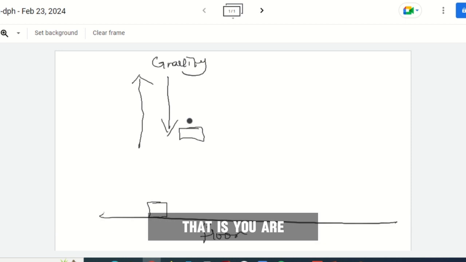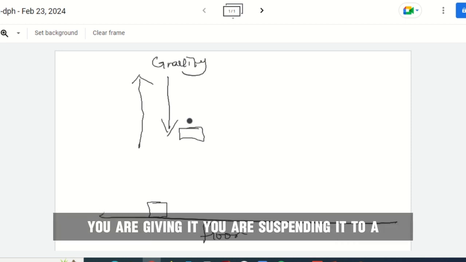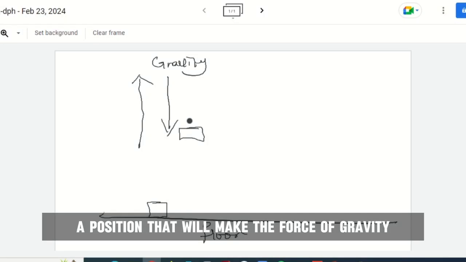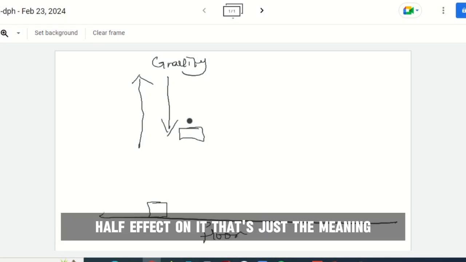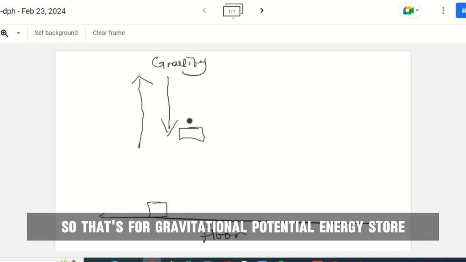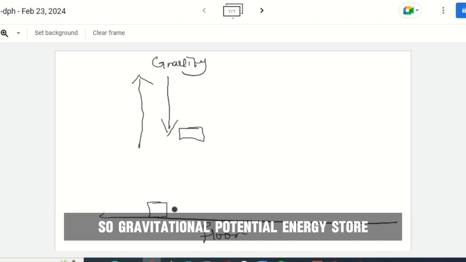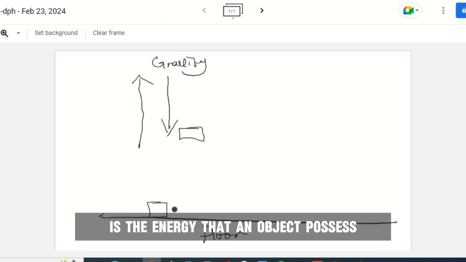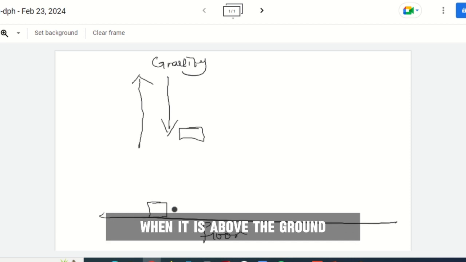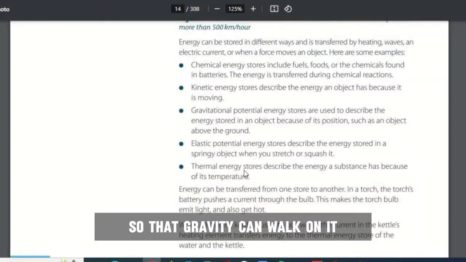That is, you are suspending it to a position that will make the force of gravity have effect on it. That's just the meaning. So gravitational potential energy stored is the energy that an object possesses when it is above the ground, so that gravity can work on it.